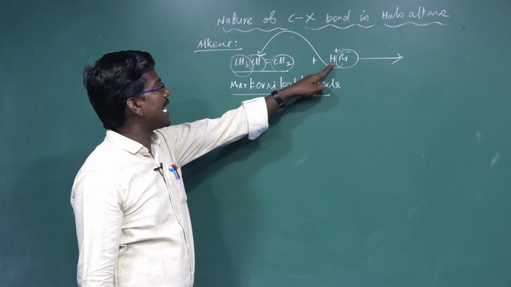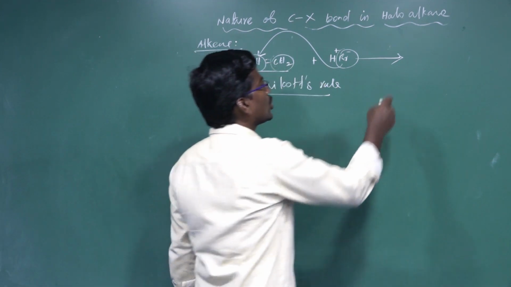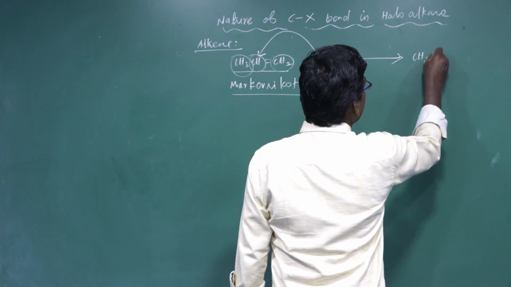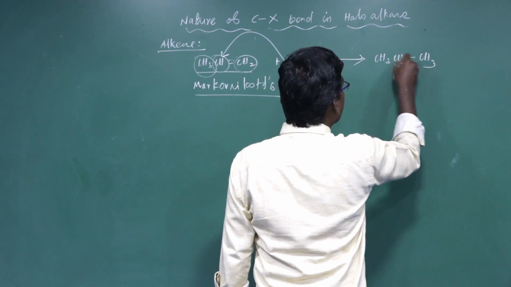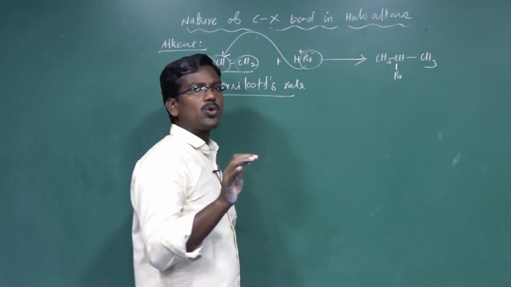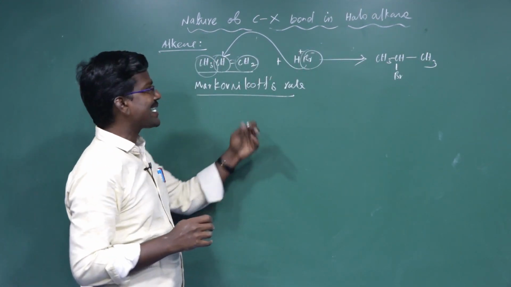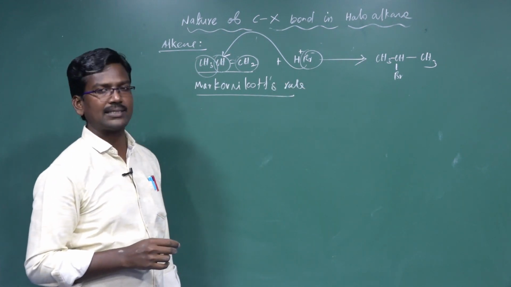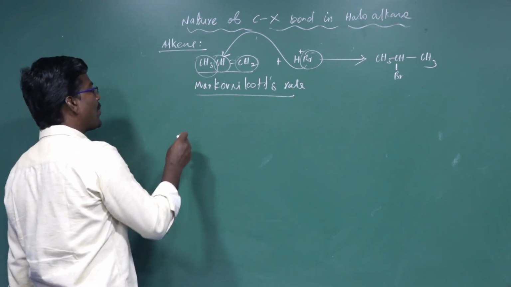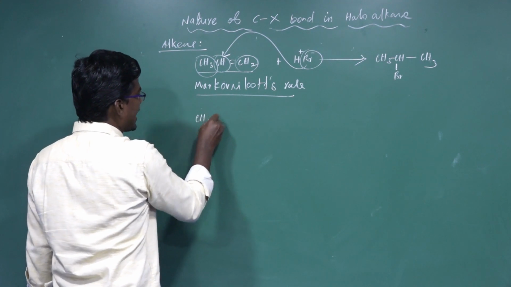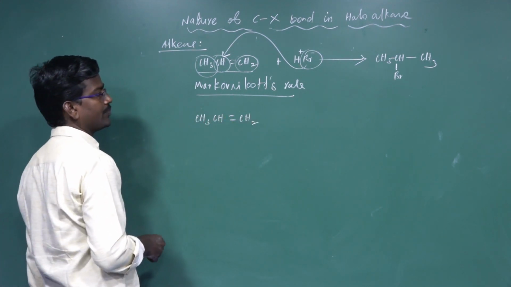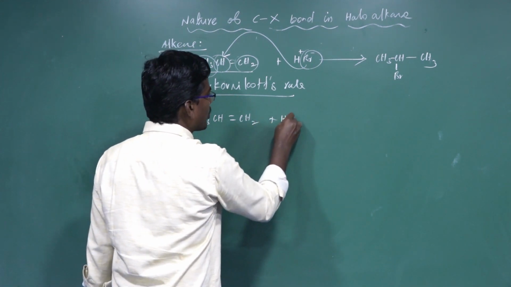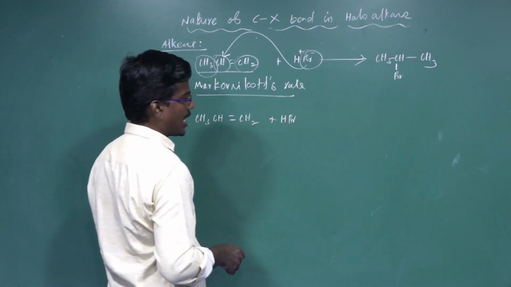Next, the hydrogen attaches to the other carbon, to form CH3CHBrCH3. This is a Markovnikov addition reaction, by which an alkene can be converted into alkyl halide. Next one, anti-Markovnikov addition reaction. The same propene, CH3CH=CH2, reacts with hydrogen bromide, HBr.